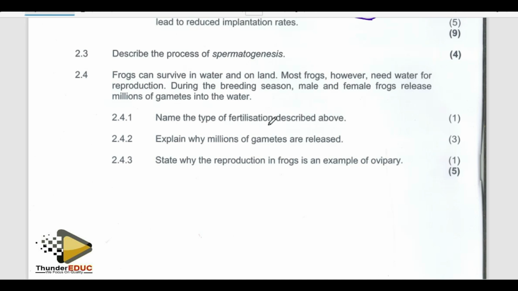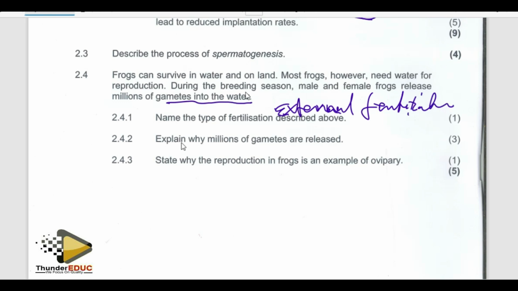Name the type of fertilization described above. Where is it taking place? Millions of sperms and gametes are released into water, meaning that it's not inside the female. So the answer is external fertilization.